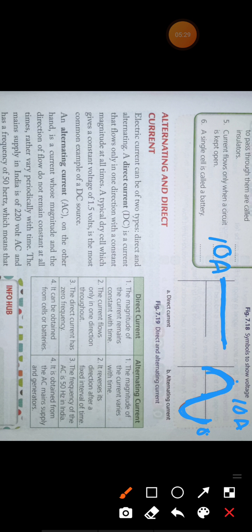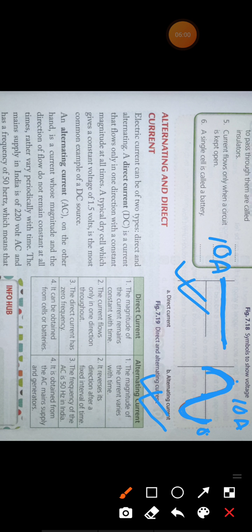Since DC gives us a constant current, we use DC in sophisticated devices. For example, we use DC current in our mobile, in our laptop, in our computer, or in our TV. All sophisticated devices use DC current. Why? Because DC current provides a constant amount of current. But most of the devices use AC current.